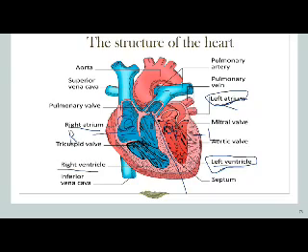The oxygenated blood found in the left part will leave the heart from the left ventricle to all the parts of your body to deliver the oxygen to all the cells through what? Through the main and the largest artery found in your body, which is the aorta.